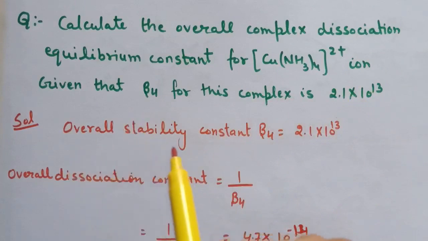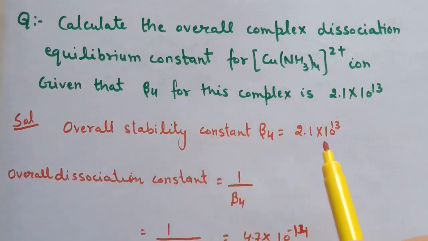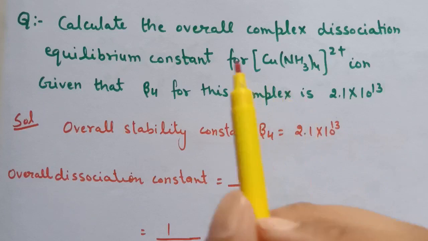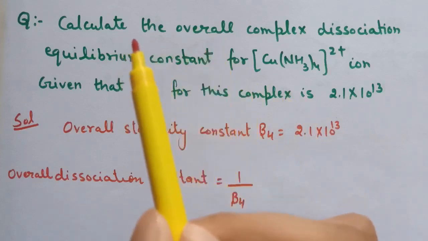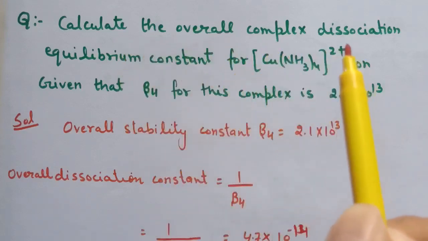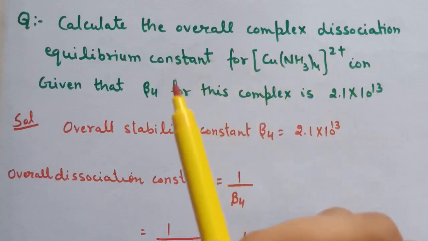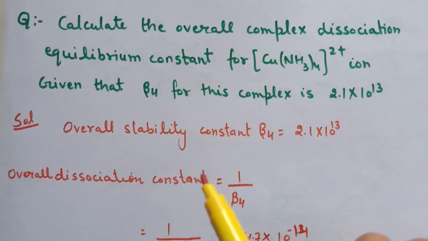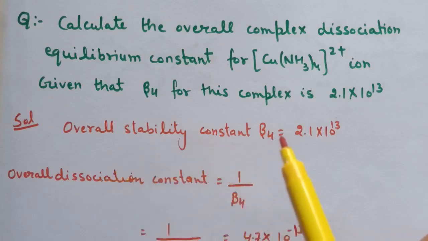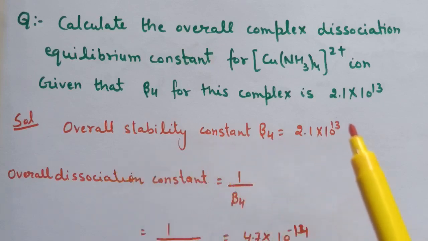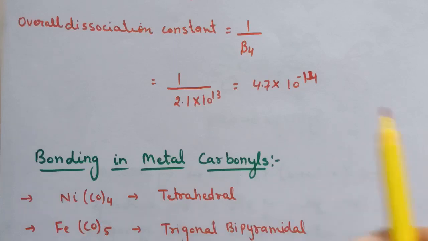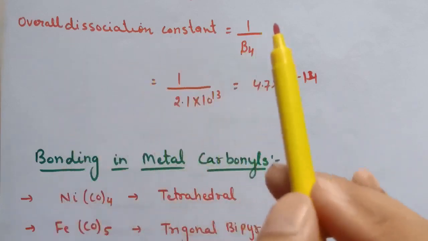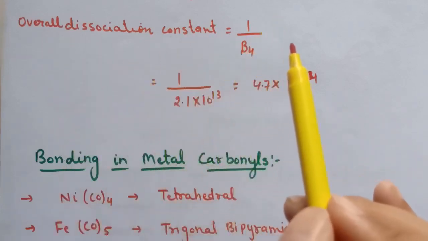So here the overall stability constant is given, that is 2.1 × 10^13, and we have to calculate the overall complex dissociation constant. The relationship between beta 4 and the dissociation constant is that the overall dissociation constant is the inverse or reciprocal of the overall stability constant. So here the value of the stability constant is given, that is 2.1 × 10^13.